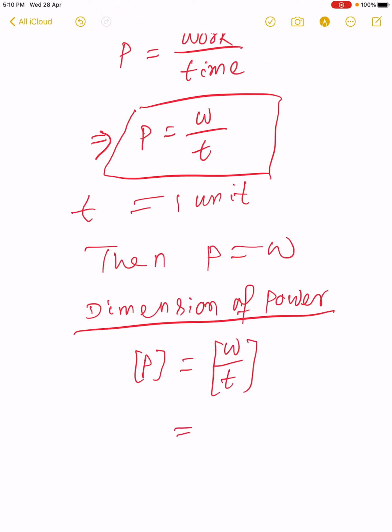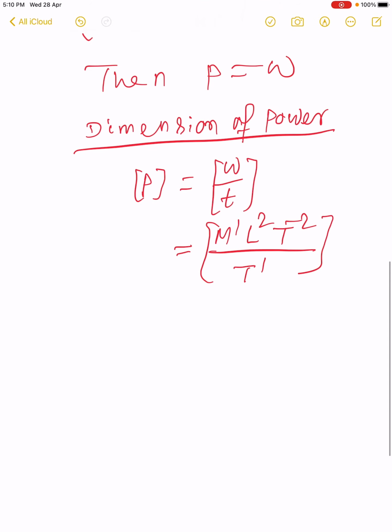As we know, the dimension of work is M1 L2 T minus 2 and time is T1. On simplifying, we get the dimension of power as M1 L2 T minus 3. That is, 1, 2, minus 3 are the dimensions of power in terms of mass, length and time respectively.